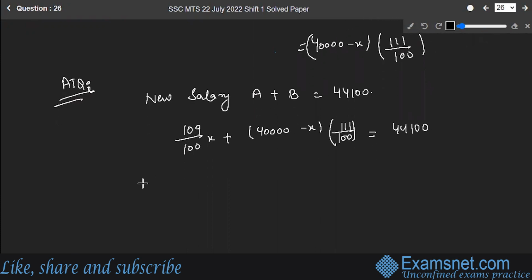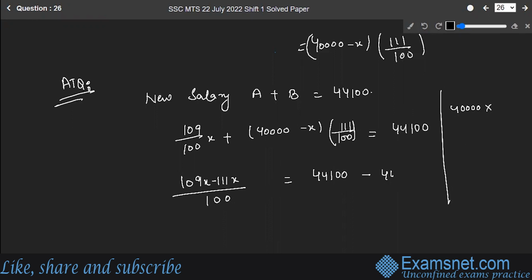Okay, now let's solve for X. So it will become (109 minus 111) X upon 100 is equal to 44,100 minus, okay, this will be 40,000 multiplied by 111 upon 100, I'll just solve it over here, which will give you 44,400.